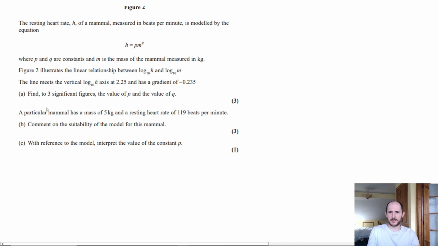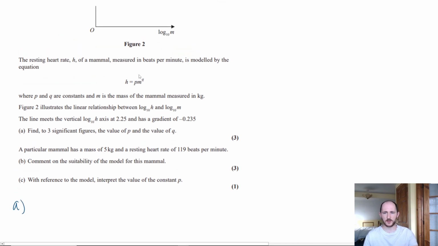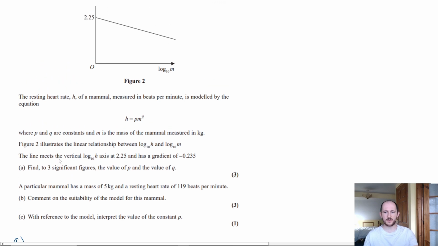If you have a look, it says find, to three significant figures, the values of p and q, so these two things here, and it tells us that the y-intercept of this graph up here is 2.25 and the gradient is minus 0.235. Now that implies it's a straight line, equation of a straight line, but this is not the equation of a straight line. This is what we're going to do. We're going to take the logs of both sides and make it into this form right here.